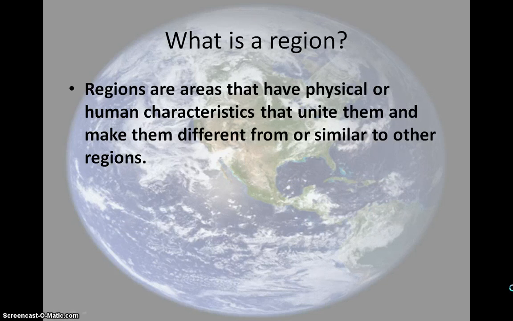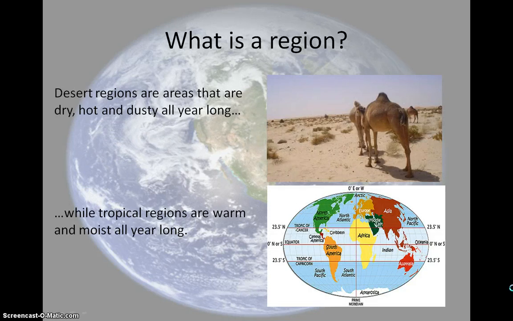Regions. What is a region? Regions are areas that have physical or human characteristics that unite them and either make them different than other regions or the same as other regions. All right, let's look at this a little bit further, okay? We have this picture over here on top on the right. This is a desert region. All right, we all know that desert regions, all deserts are dry and hot and dusty all year long. That's your standard desert region.